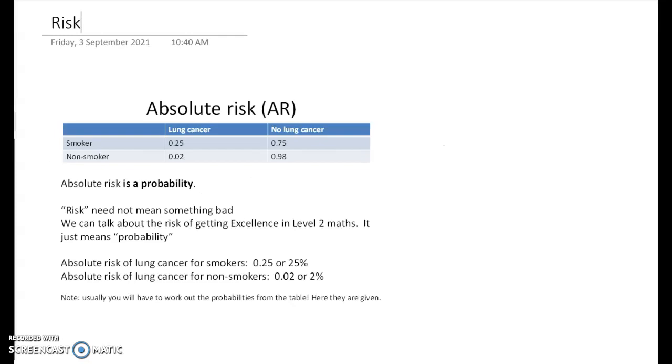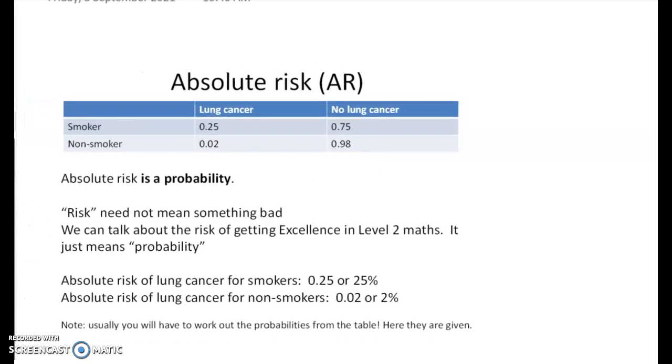So what do we mean in probability terms by risk? Well, absolute risk is the first idea to get your head around, and that's a probability. So when we talk about risk in maths, we don't always mean a bad thing. We might say, what is the risk of getting excellence in level 2 maths, right? It's another word for probability. And so in this table here, I've put some numbers in that are showing you probabilities for getting lung cancer among smokers and non-smokers, right?